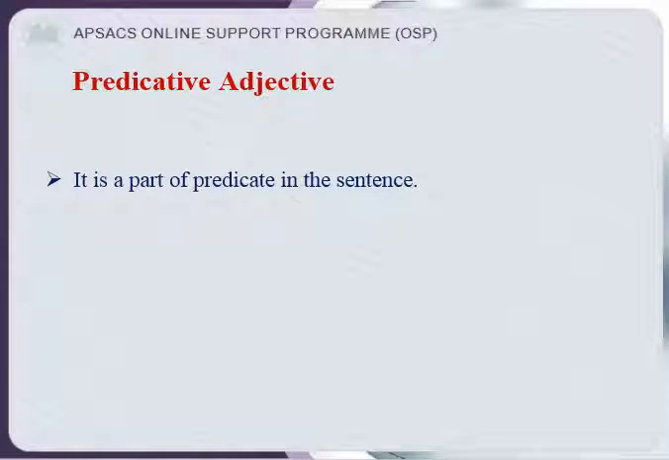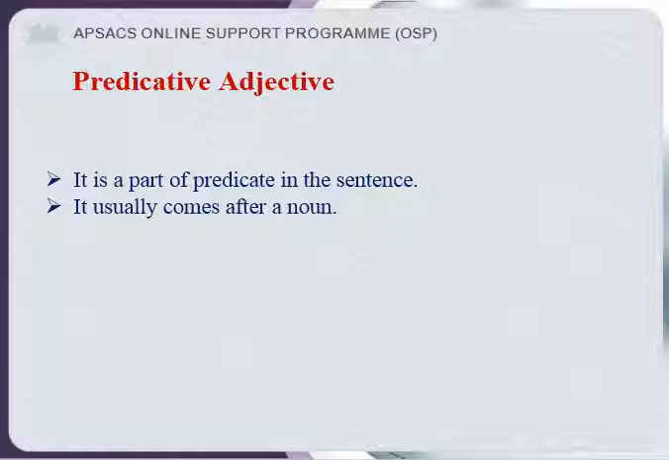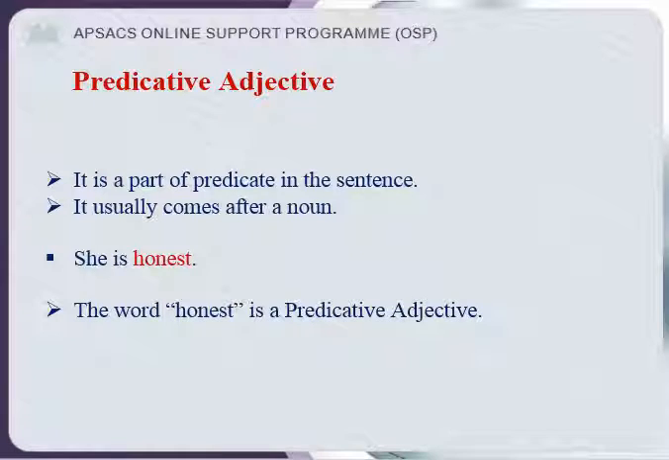Predicative adjective. It is a part of the predicate in the sentence and it usually comes after a noun, obviously. So she is honest. Here the word honest is a predicative adjective. The rose is red. Obviously red is a predicative adjective.